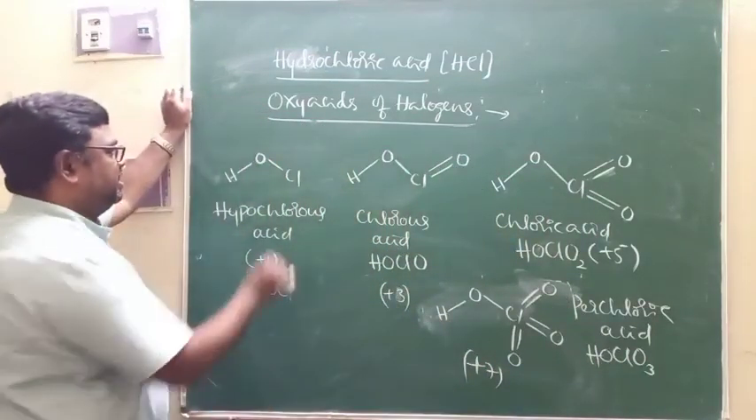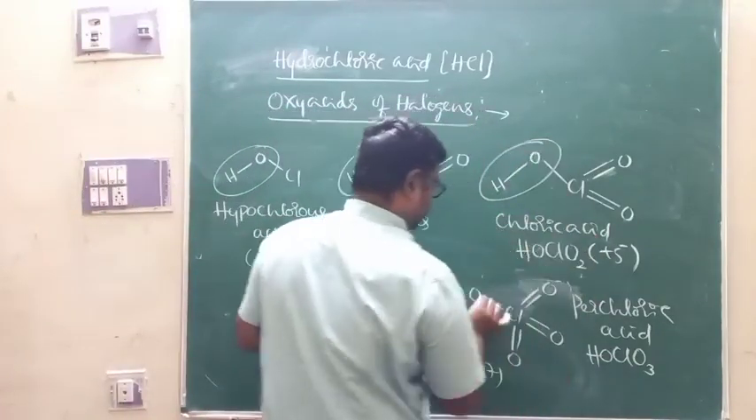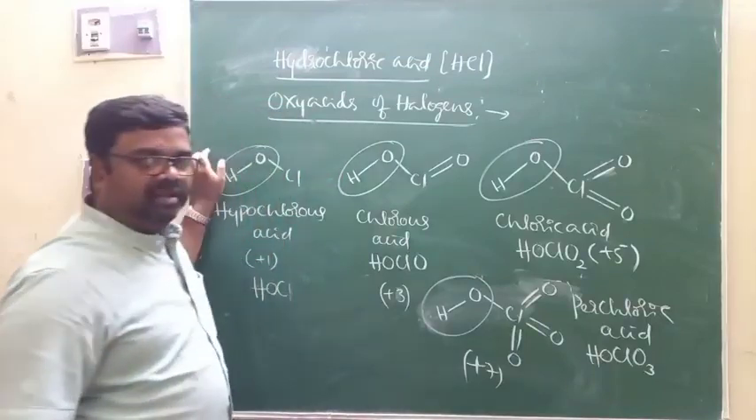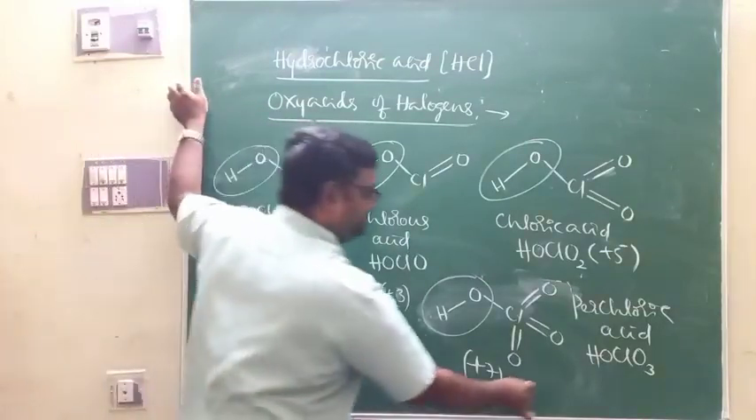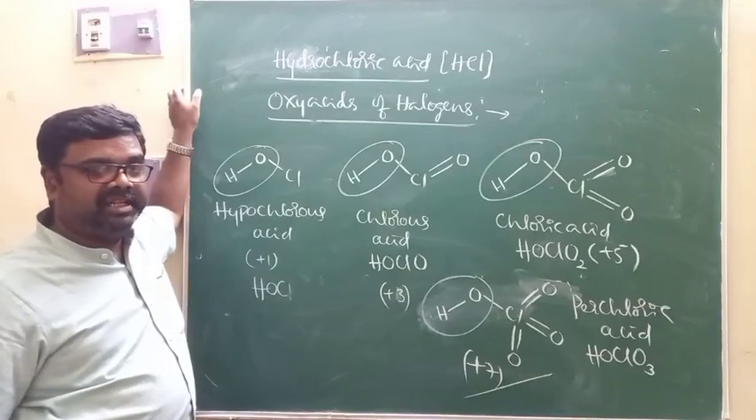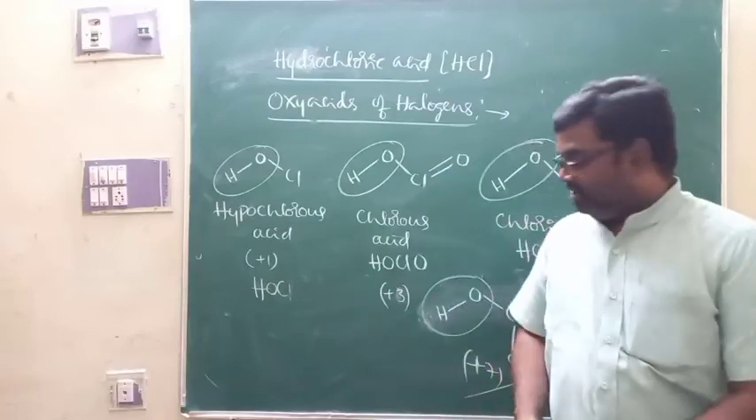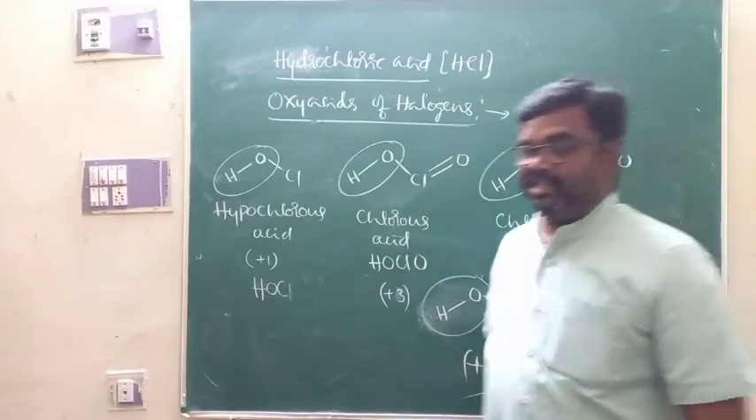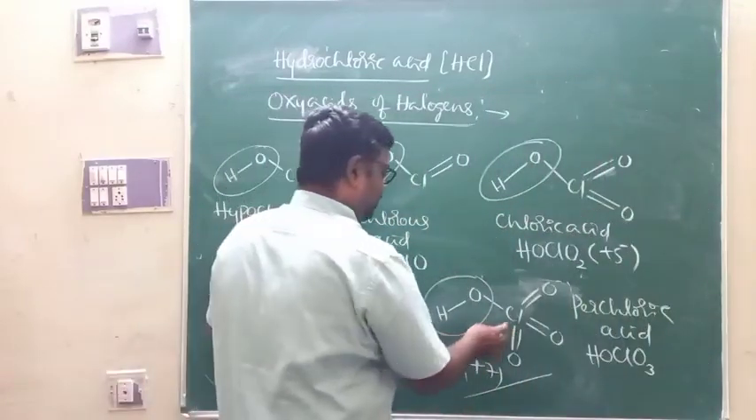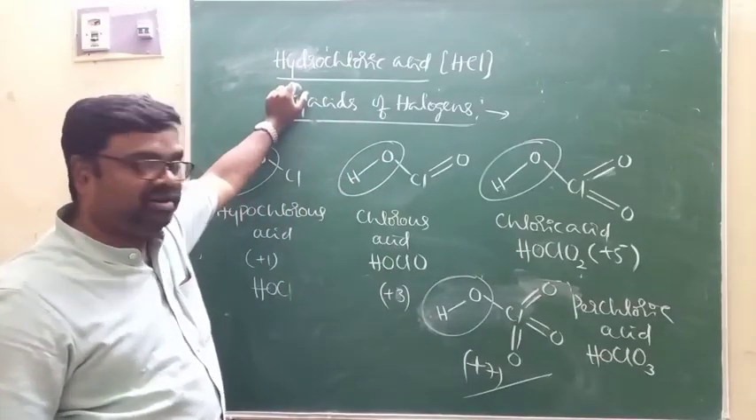All are monobasic because all are characterized by an OH group. Among these, the strongest acid is perchloric acid, with the lowest pH value. You will be surprised to know that the pH of perchloric acid is less than 0, around -10, and that is the strongest possible acid, and that is what we call perchloric acid.